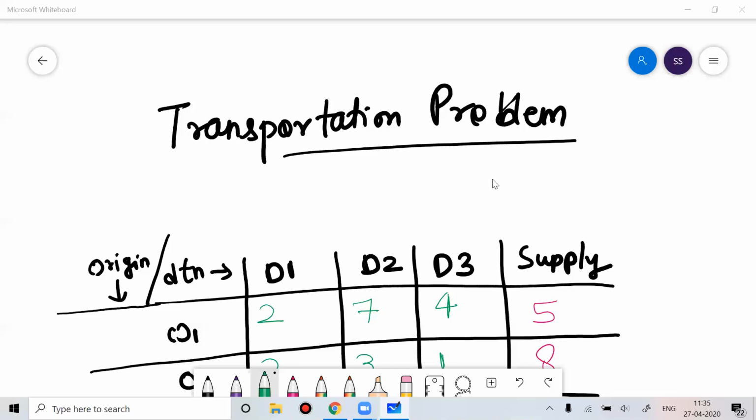So till now we have learned what operation research is, and how to derive the solution of a given LPP problem using graphical, simplex, and solver methods. Then under the simplex method, we learned another form of formulating equations.